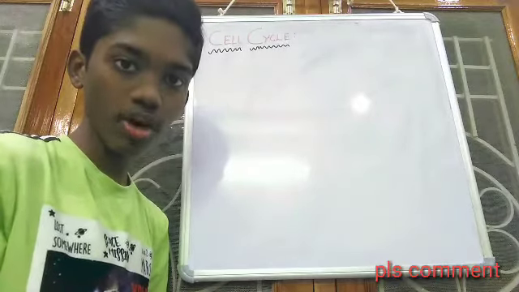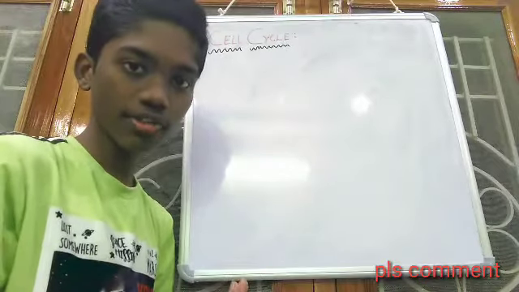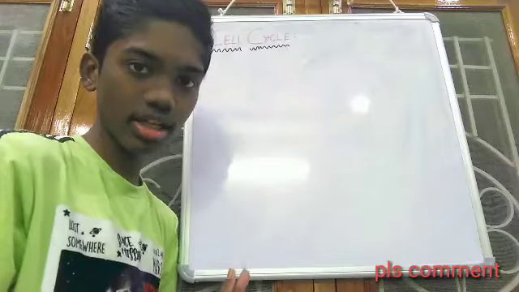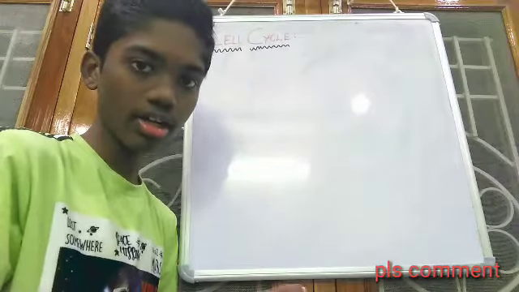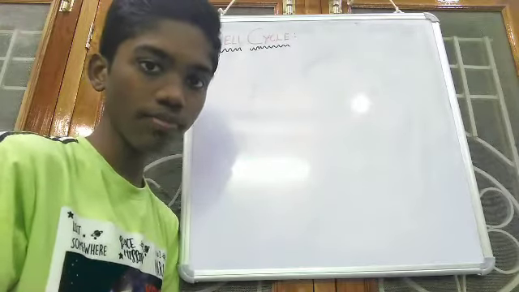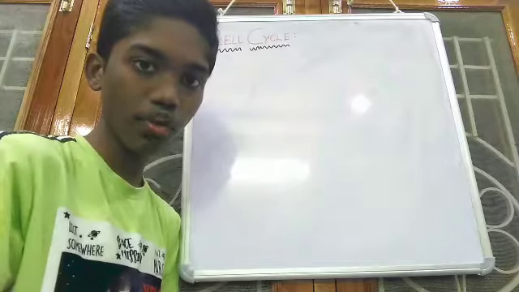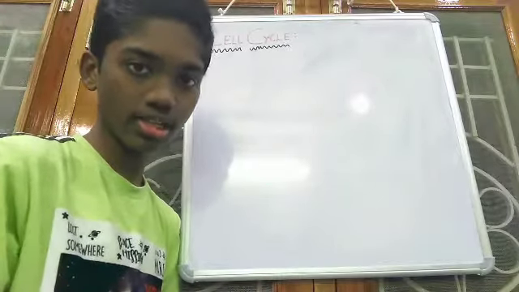So what is the meaning of cell cycle? The cell cycle is nothing but the division of a cell. It means that in the process of the cell cycle, the cell divides and results in the formation of new cells, and the formation of new cells automatically results in the formation of a new organism. So that is what the cell cycle is.